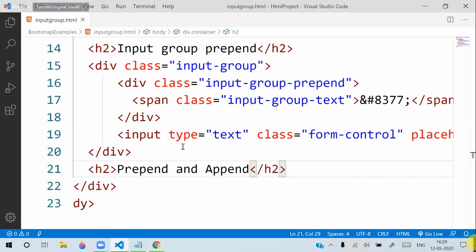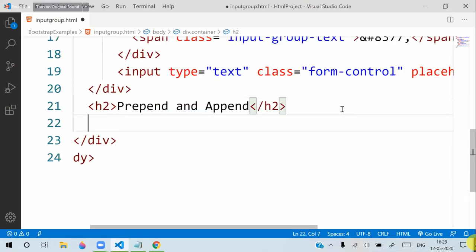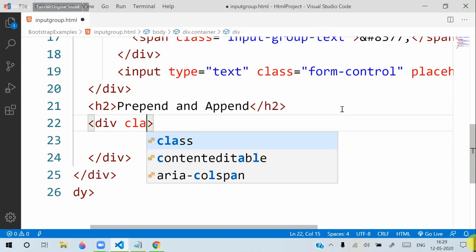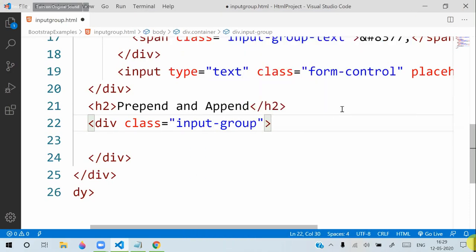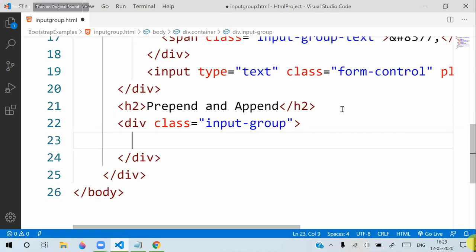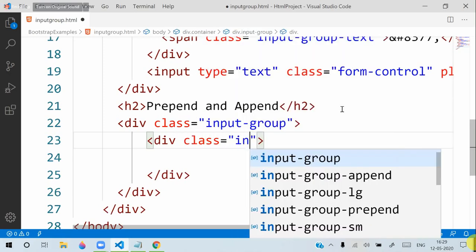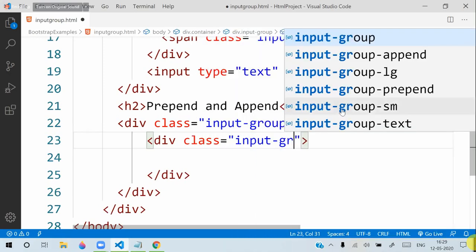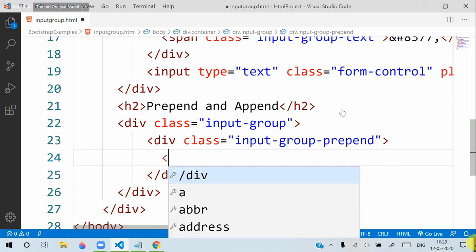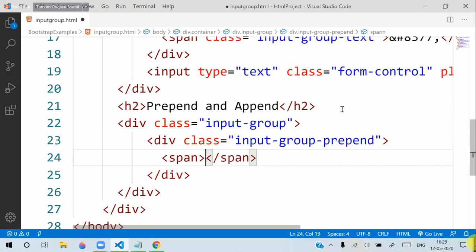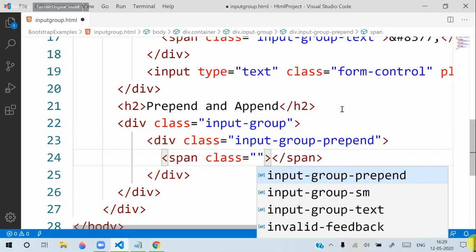Then see what we are doing here. Let's add a div with class input group. In this we have a div, and this class will be input group prepend. Now in this we will keep a span with the class input group text.